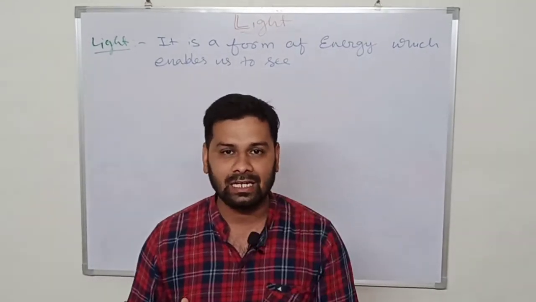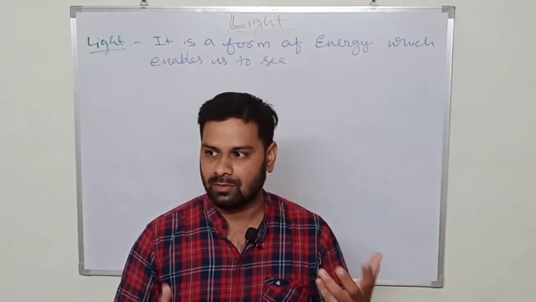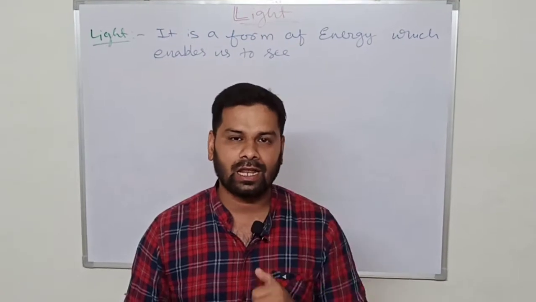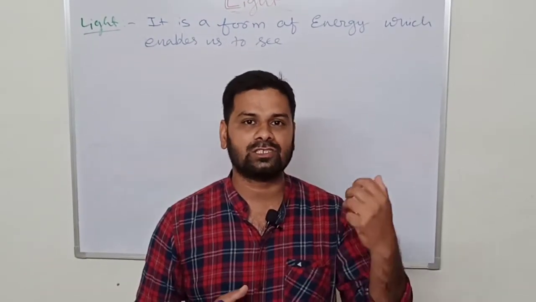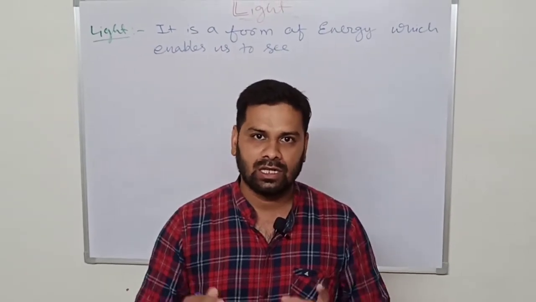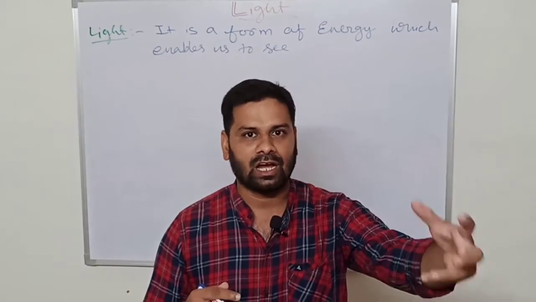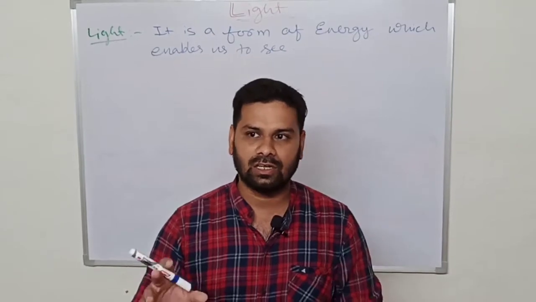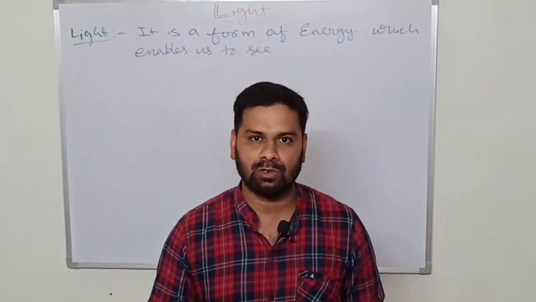Due to the light we can see all the things around us. If there is no light present inside the room, everything will be dark. Even if we have eyes, in the darkness we won't be able to see anything. The presence of light only enables us to see the things around us. We have eyes, but when the light reflects on something and the reflection goes inside our eyes, then only we can see the things. If there is no light, it is totally dark. Even if we have eyes, we won't be able to see anything.